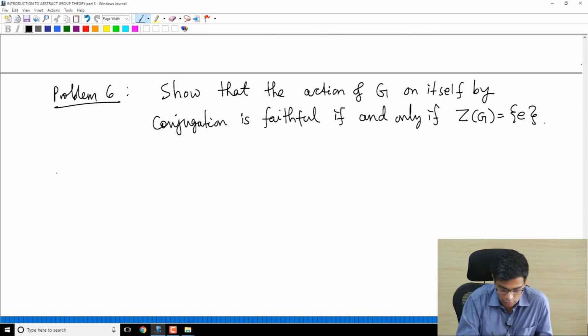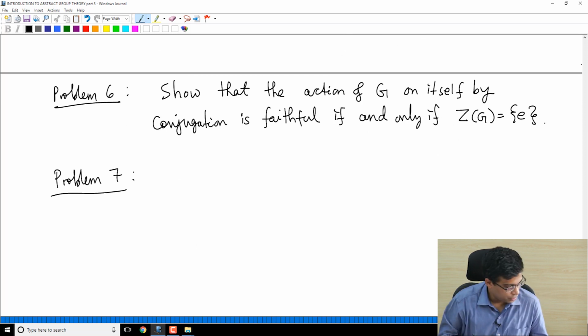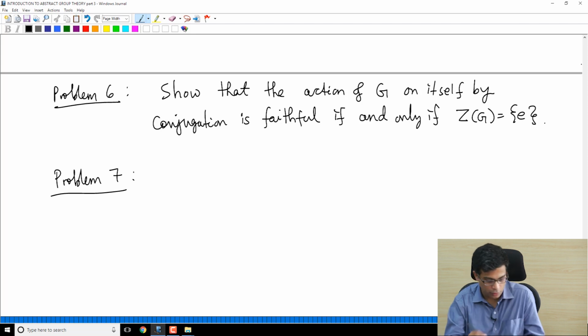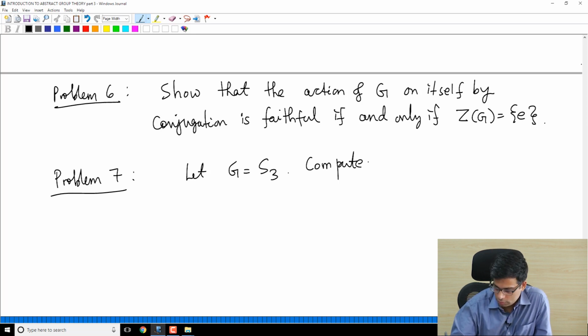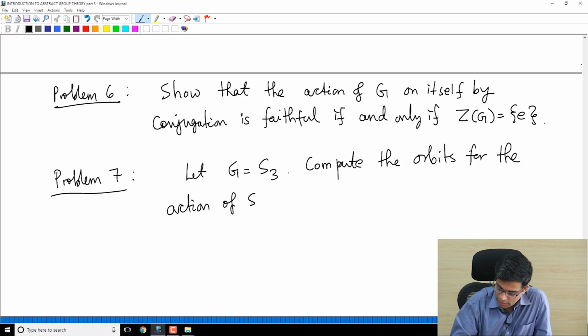Let's finally do one more example. This is computational: compute equivalence classes and orbits. Let G be S3, compute the orbits for the action of S3 on itself by conjugation.